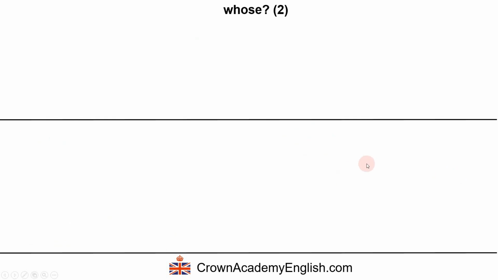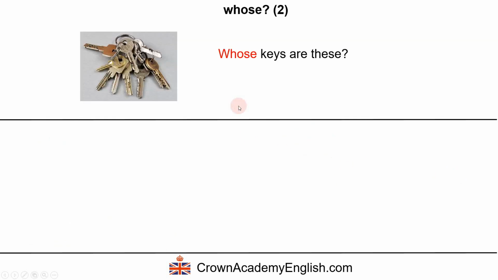Let's look at some more examples. Whose keys are these? So it rhymes, in fact. It's quite difficult to say. Whose keys are these? So this means, who is the owner of these keys? Okay. And this is an example in the plural. Keys. So whose keys